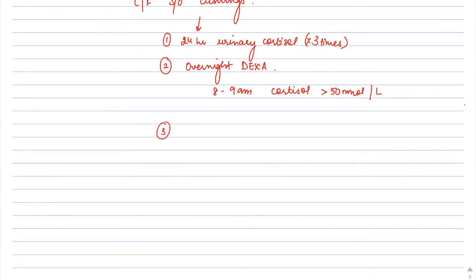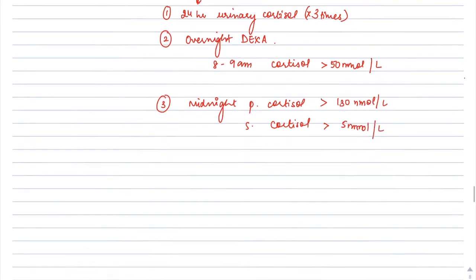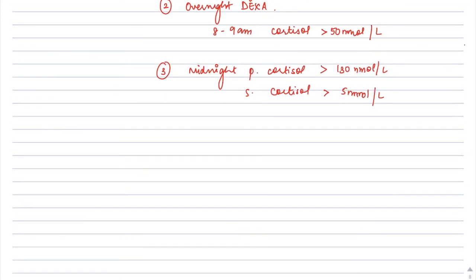Third test we can do is the midnight plasma cortisol level, or we can do the salivary cortisol. The midnight plasma cortisol should be more than 130 nanomoles per liter, and the salivary cortisol should be more than 5 nanomoles per liter. Now what is the concept behind this?